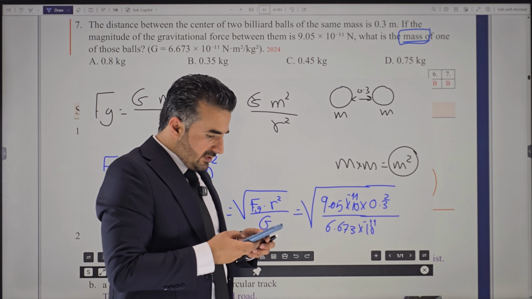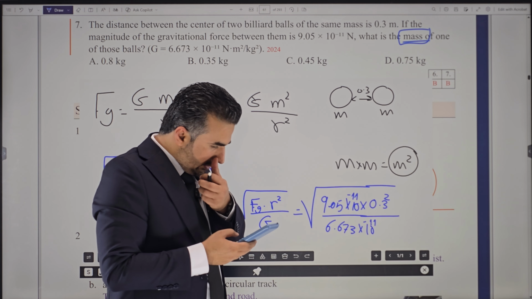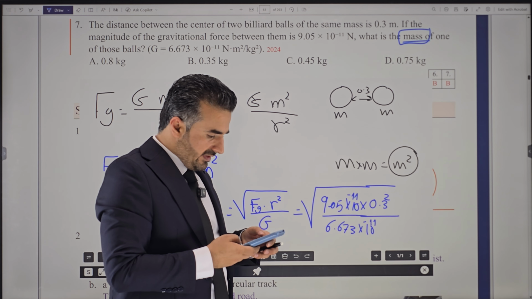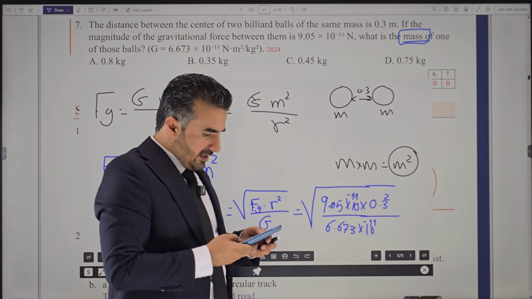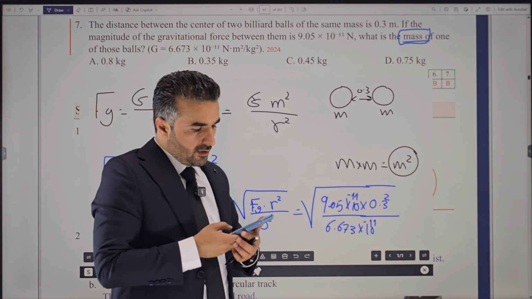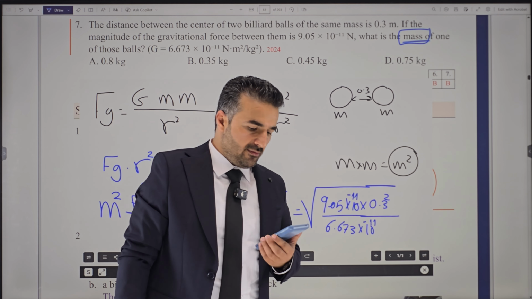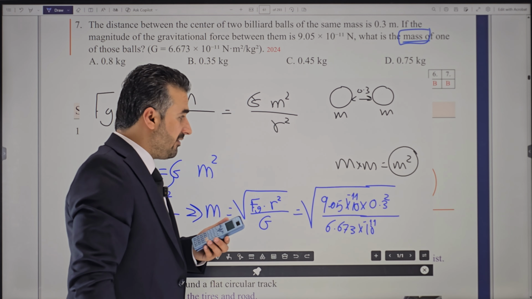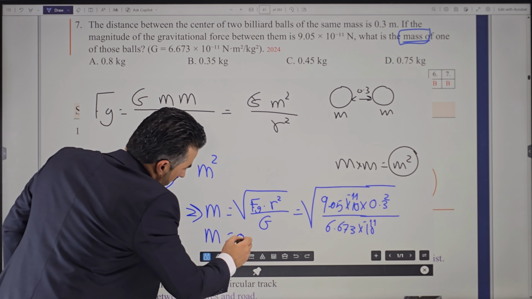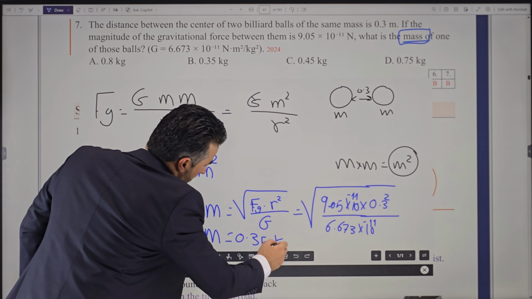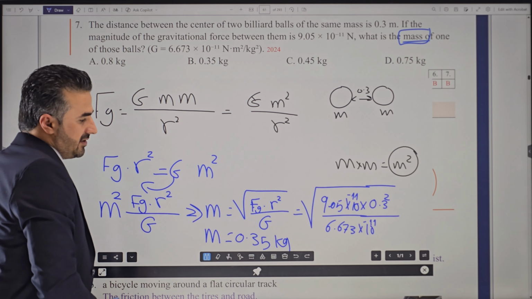The answer is going to be 0.122, right? Now take the radical of the answer. The answer is going to be 0.349, which is about 0.35 kilogram for each mass. That is going to be the answer.